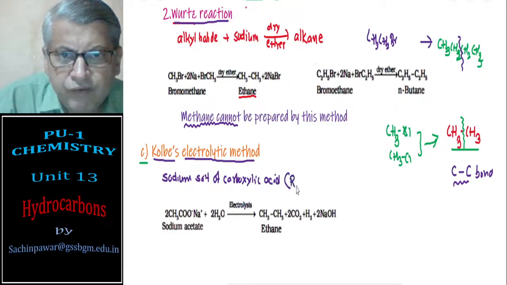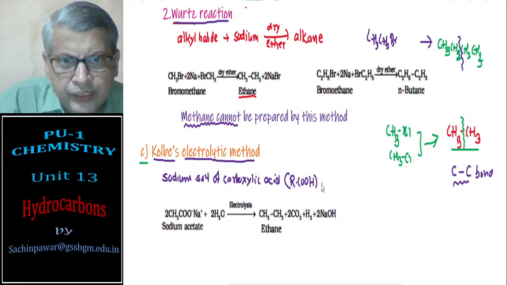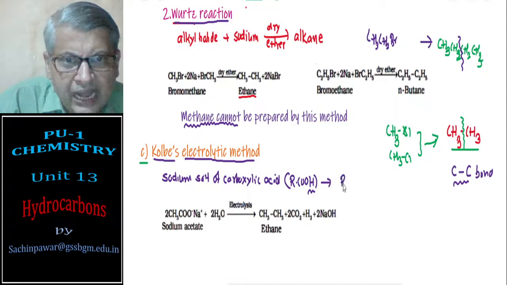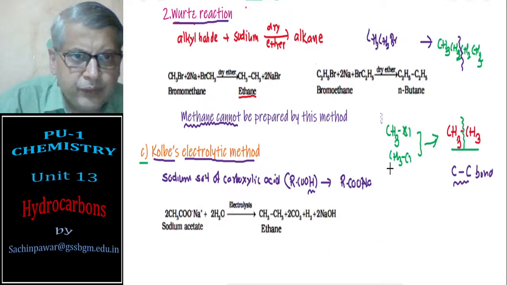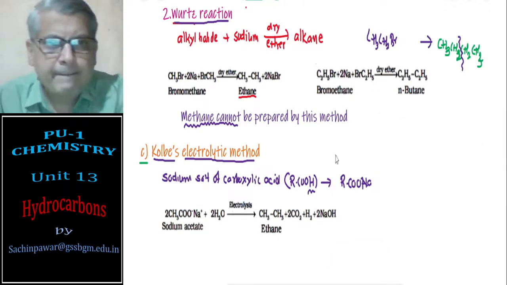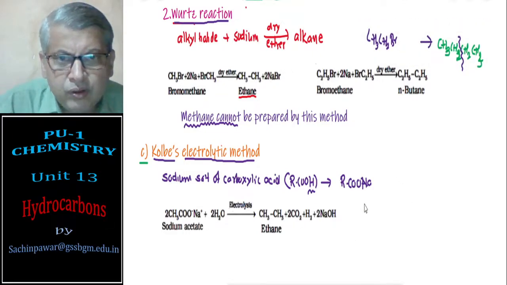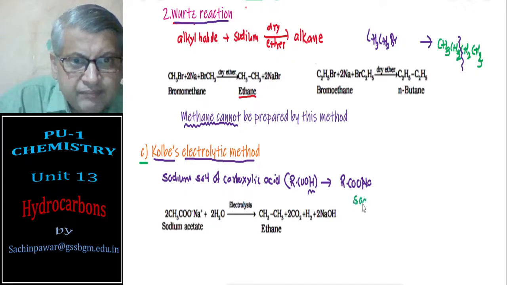Carboxylic acid general formula is RCOOH. The sodium salt of carboxylic acid means you replace this hydrogen atom by sodium, so you will get RCOONa. We need to use the sodium salt of carboxylic acid. So this is sodium carboxylate. The general name is sodium carboxylate.